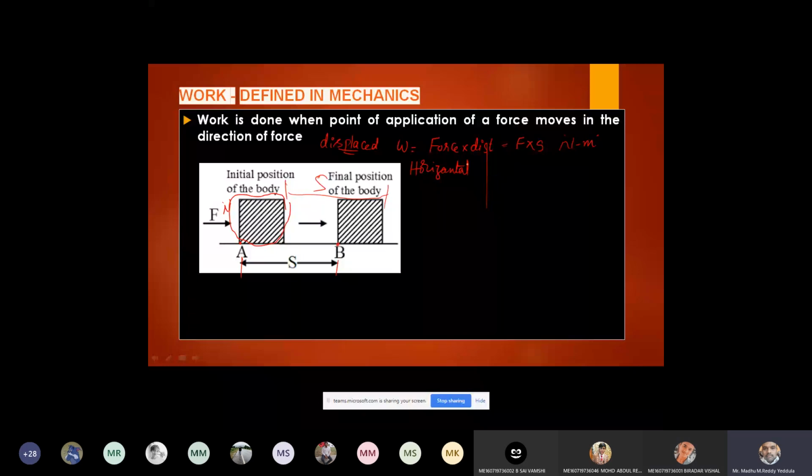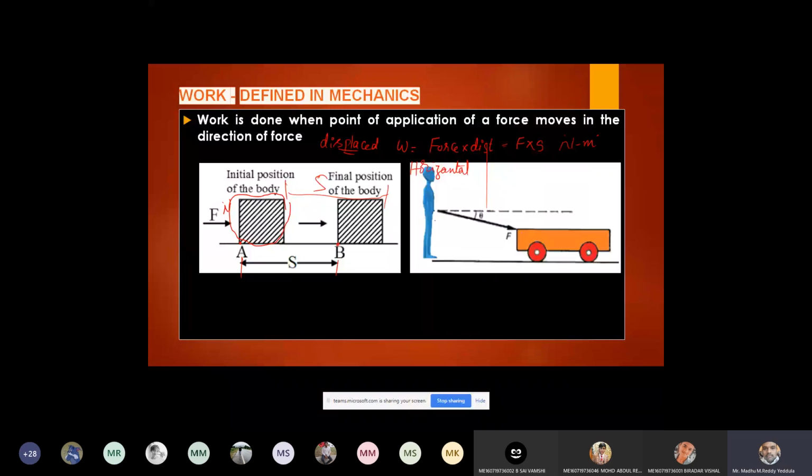Suppose let us consider a body, and we are applying the force in an inclined direction. Earlier the force was acting in the horizontal direction. Now the force is acting in a somewhat inclined direction, right? Let us consider this is the horizontal plane. Can you tell me what the angle is here? Some theta, the same angle, right? For an inclined line, if you draw horizontal lines, whatever the angle here, the same angle will be here also. Got it? So this angle will be theta.